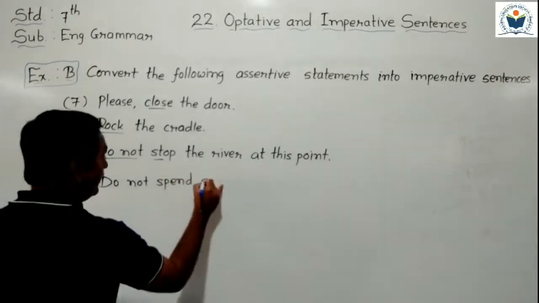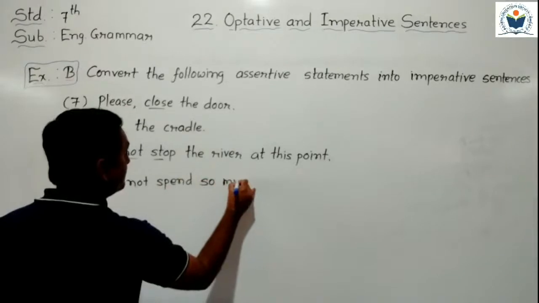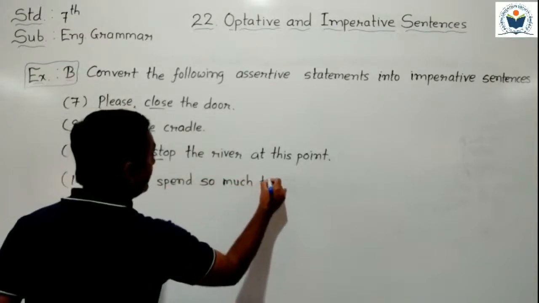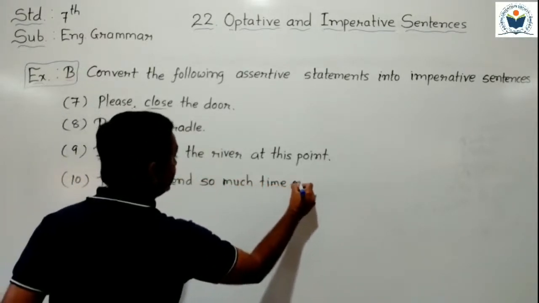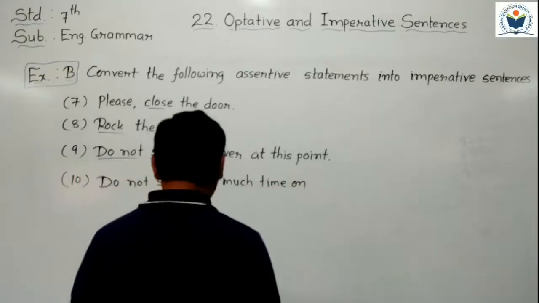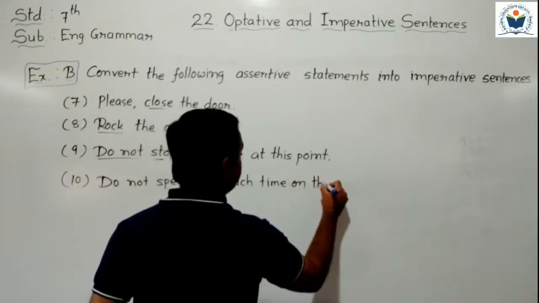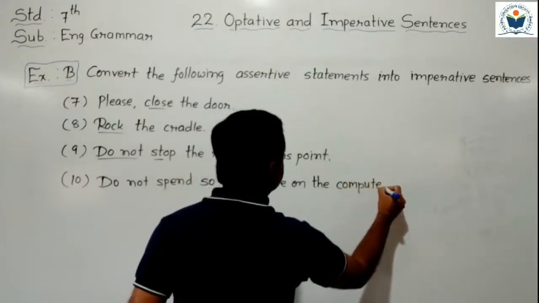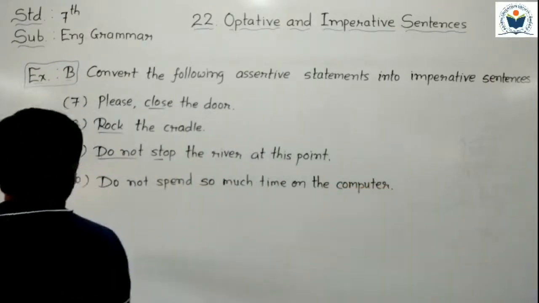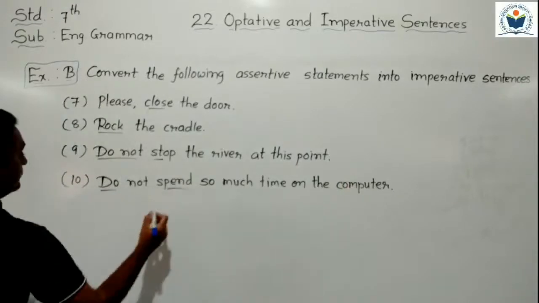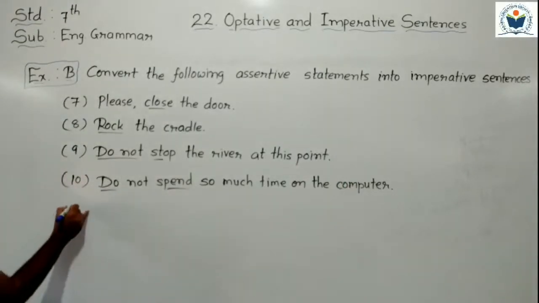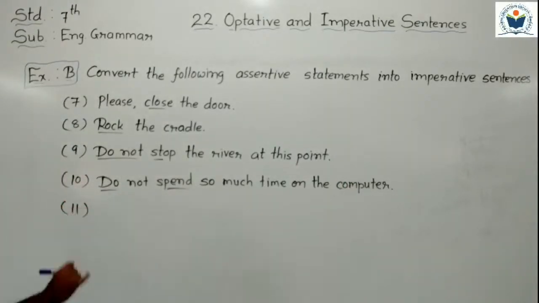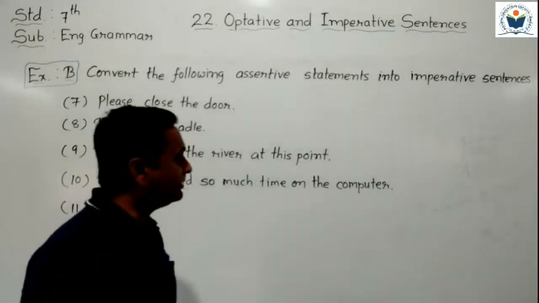So much time on the computer. So here I started with a verb and it converted into an imperative sentence. Do not spend so much time on the computer.